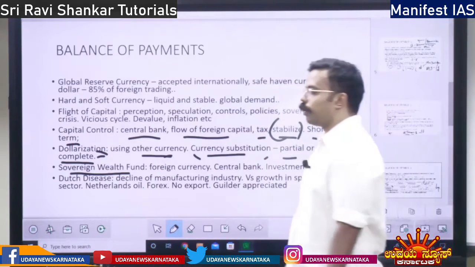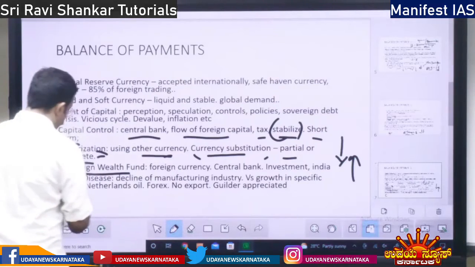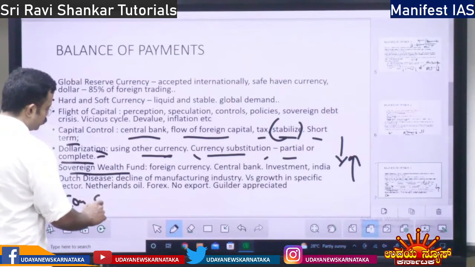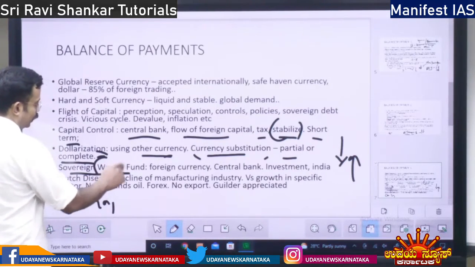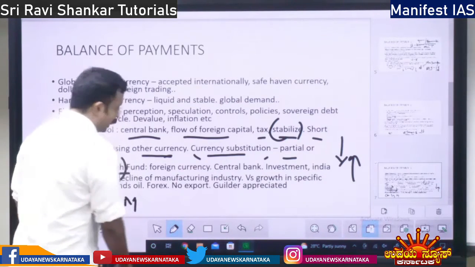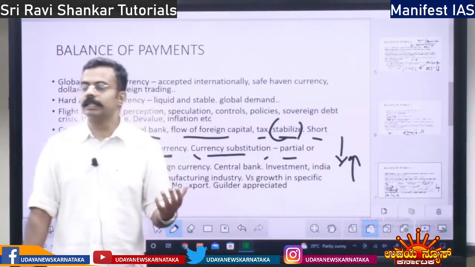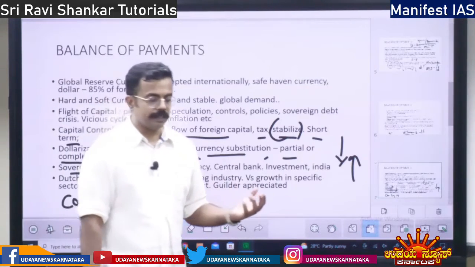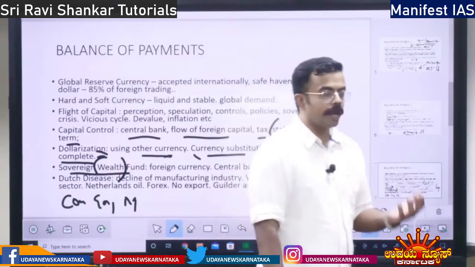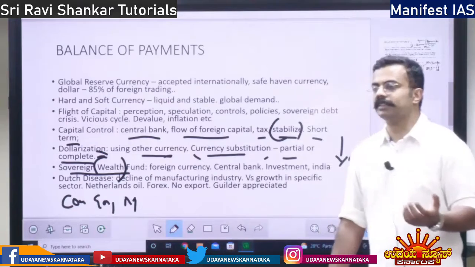See, sovereign means country or government. Wealth means money. Fund. So, the countries or the government hold money in foreign currency. Let's say you have UAE, you have Saudi Arabia, they hold excess dollars.